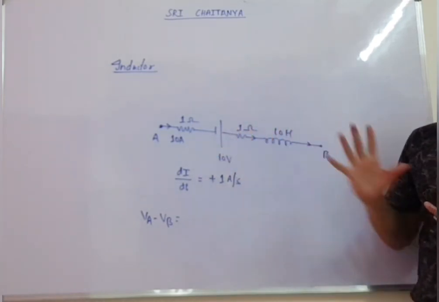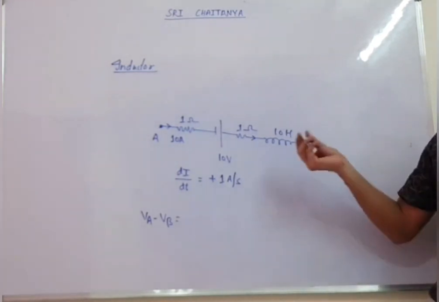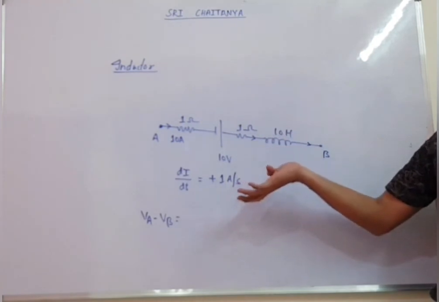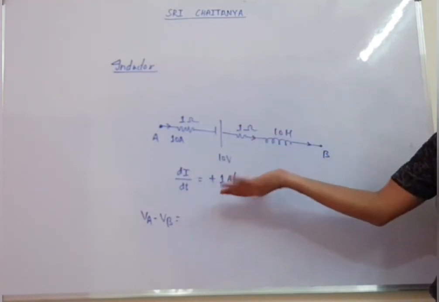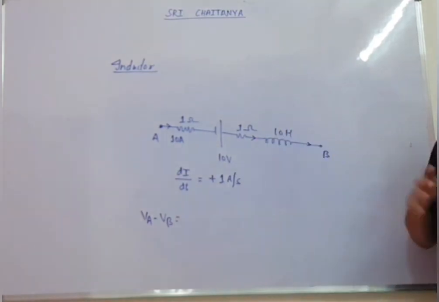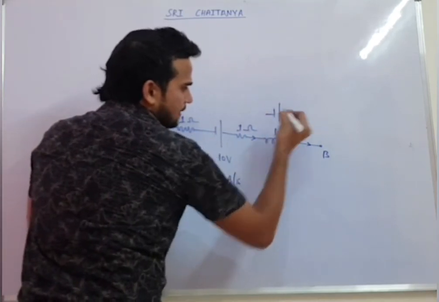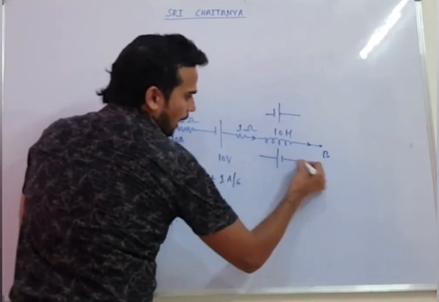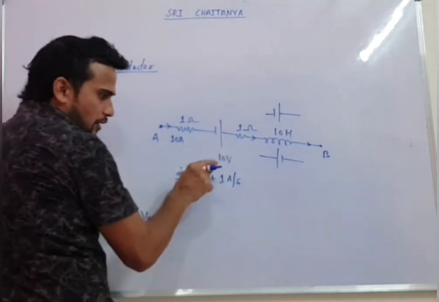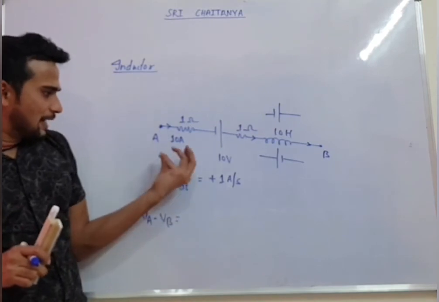Again, this is the same question of our Kirchhoff's law, but now you have to think about the inductor. And I told you the inductor will behave as a battery. The inductor is generating EMF: current is changing, flux will change, EMF will come. Your inductor will behave as a battery. How will it behave, sir? It will be a battery like this or like this. So this is what you have to see here. You can see current is increasing.